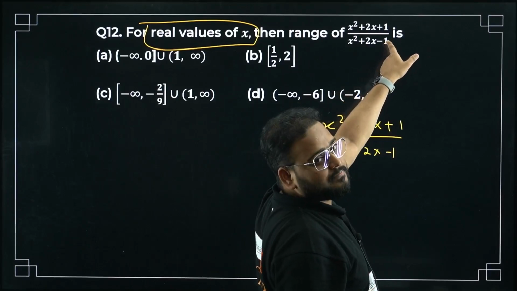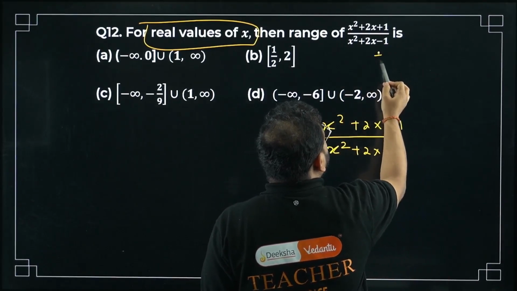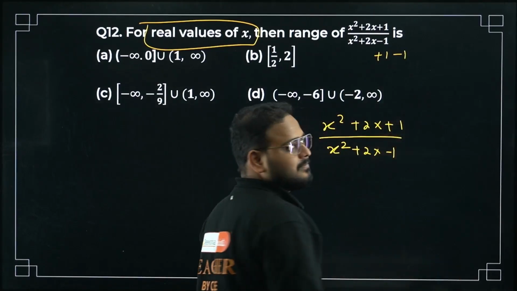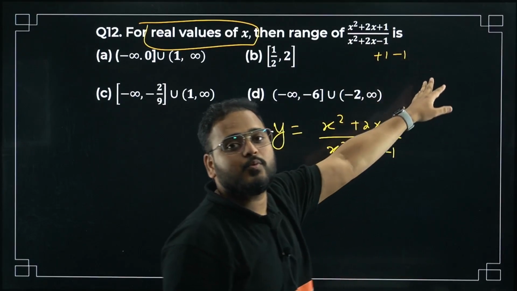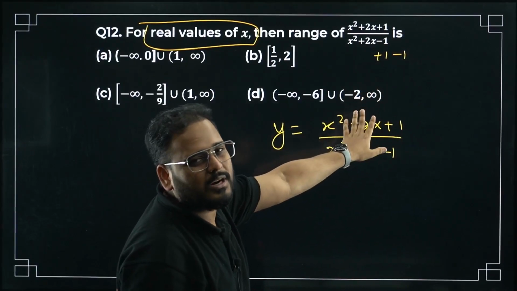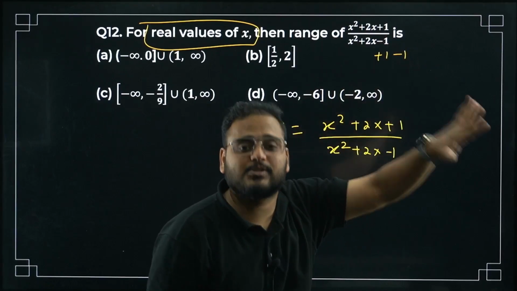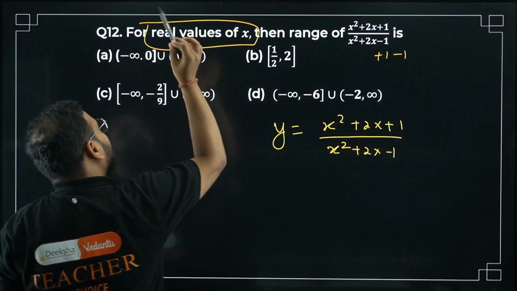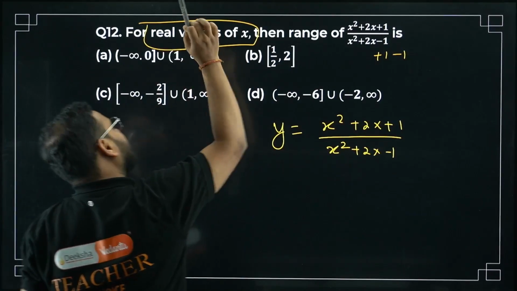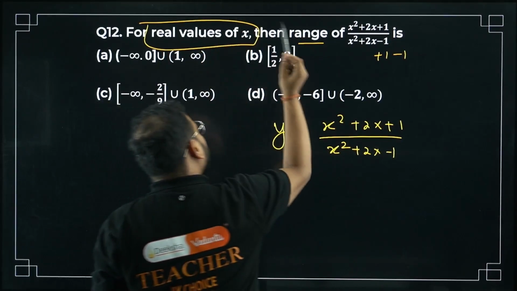There's a minus sign over here, so we can't do that. What we can do is write it as plus 1 minus 1. Then we get (x plus 1) the whole square by (x plus 1) the whole square minus 2. Again, not useful. Why do that? I know you will have this urge to make a perfect square, but check the statement first. They are asking, bacha, real values of x. For x to be real, find the value of y.